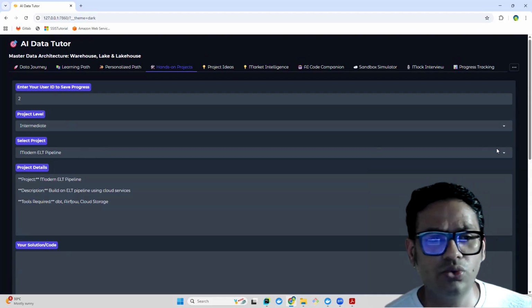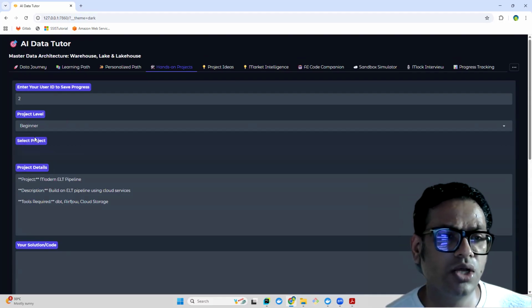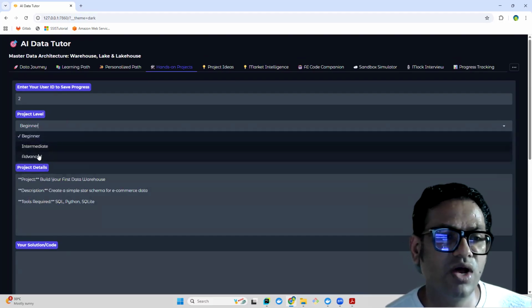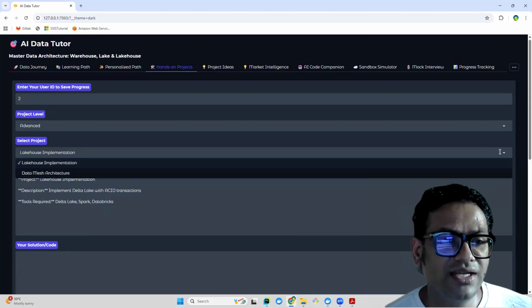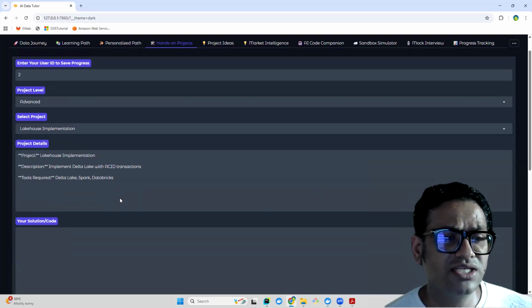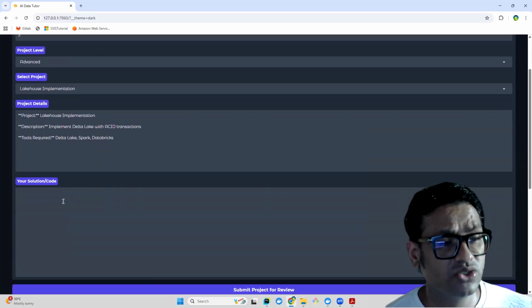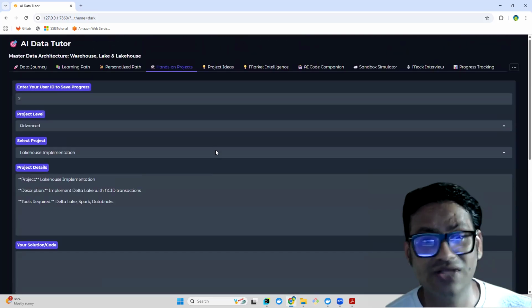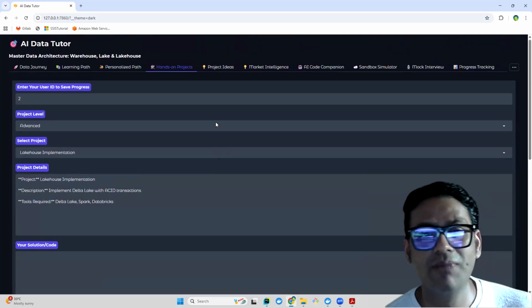Right now, it supports only two, depending upon your role. If it is beginner, then we have these two. If it is advanced, then we have a few more, like lakehouse implementation, data mesh, and we can keep adding more projects. So here you get the project details, then provide the solution, and it is going to review that and provide you feedback. So that's another very interesting feature which I put together.